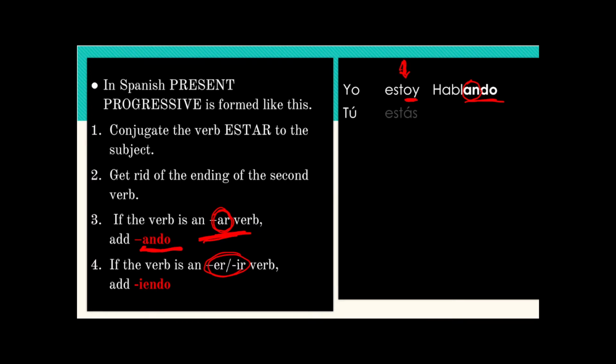If we were to conjugate all of these to tú, how would that look like? We will just conjugate the verb estar for tú, and we leave the gerund the exact same way. We don't have to change it. The conjugation already tells me who's doing the action. Tú estás hablando.